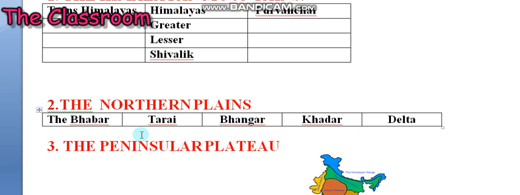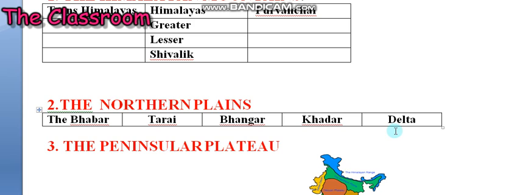The Bhabar plain is made up of gravels and sediments deposited by the Himalayan rivers. The Terai tract is the zone of excessive dampness, thick forest and rich wildlife. The Bangar represents the upland alluvial tracts of the Great Plains of India formed by the older alluviums. The Khadar plains are the new alluvium tracts. Delta: the triangular shaped fertile land at the mouth of the Ganga and Brahmaputra rivers is called the Sundarban Delta.